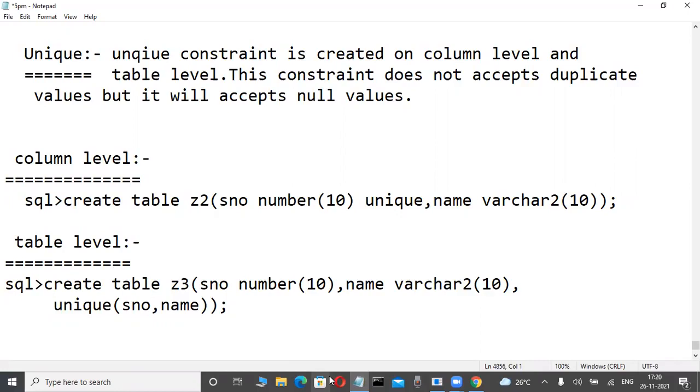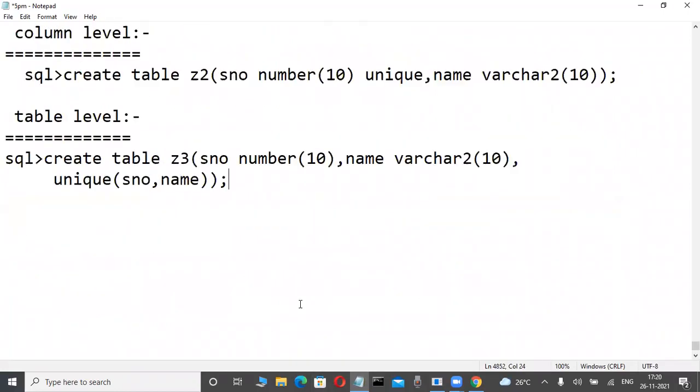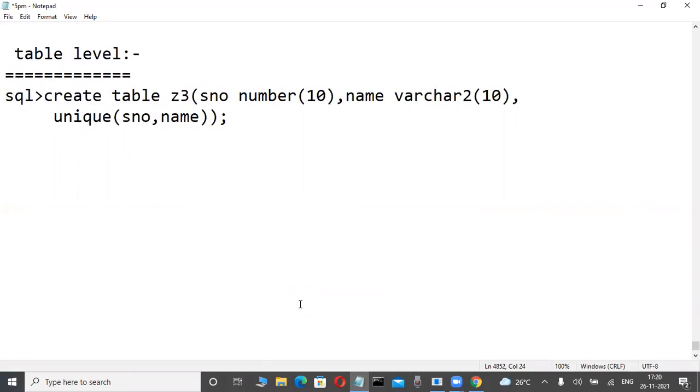Everyone write this one fast. This is a table level, right? Completed.